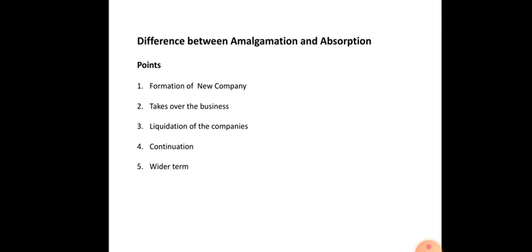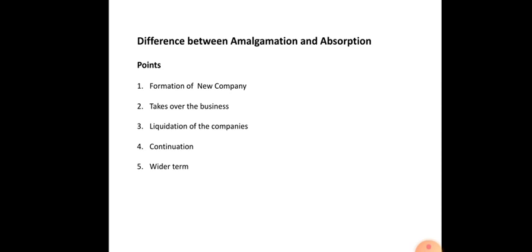Next, point number 4, continuation. In the case of amalgamation, no company can continue its existence. But in the case of absorption, any one company can continue its existence and the others lose their identity.